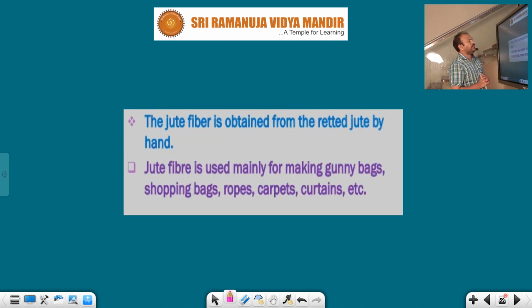The jute fiber is obtained from the retted jute by hand. This jute fiber is used mainly for making gunny bags, shopping bags, ropes, very hard material, carpets, curtains, etc.